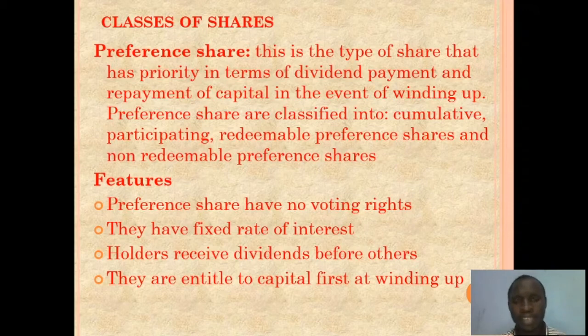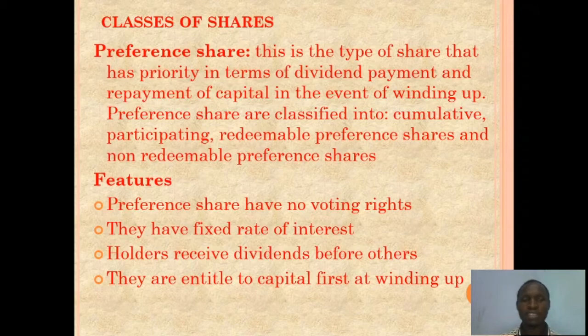The original founders are the risk bearers. They manage the business. But when the company wanted to expand, they issued shares to the public. Now, this public that bought the shares of this company,